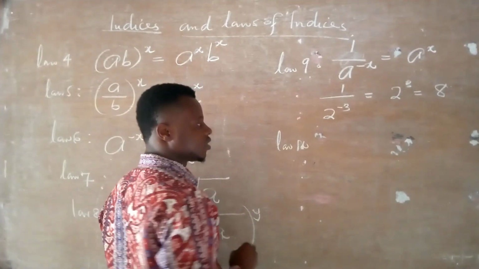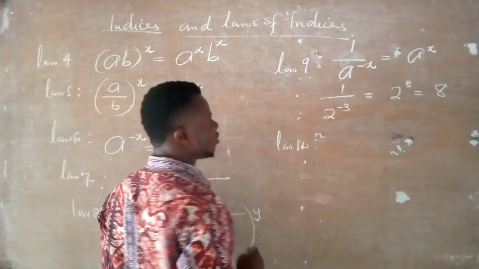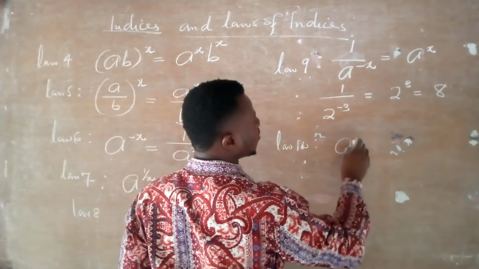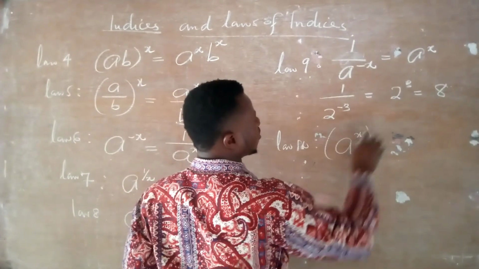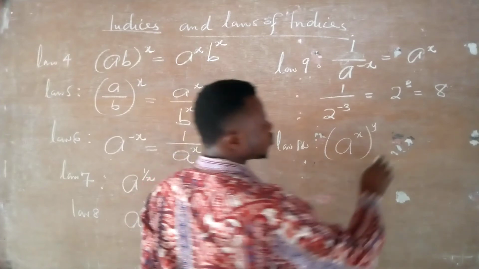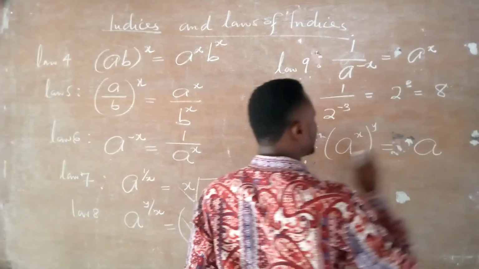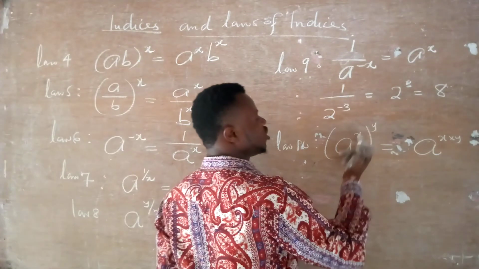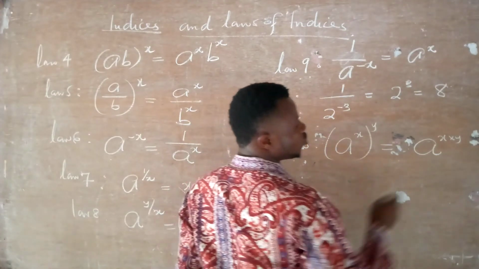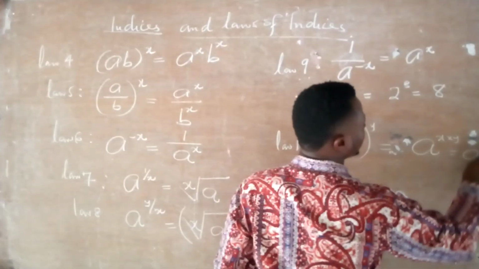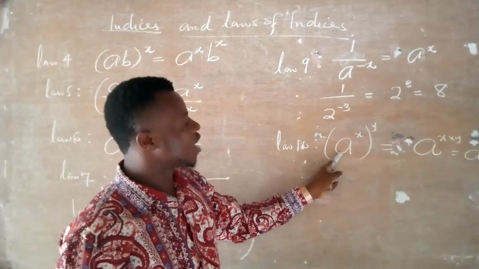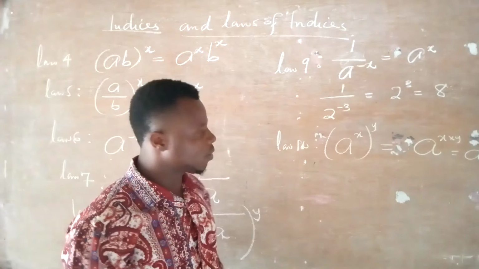So we have law number 10. In law number 10, if I have something like a raised to the power x, then raised to the power y, the law says, take your base and multiply the powers. This is going to multiply this to give us a raised to the power xy. Whenever you have a base and you have powers, go and multiply the powers.